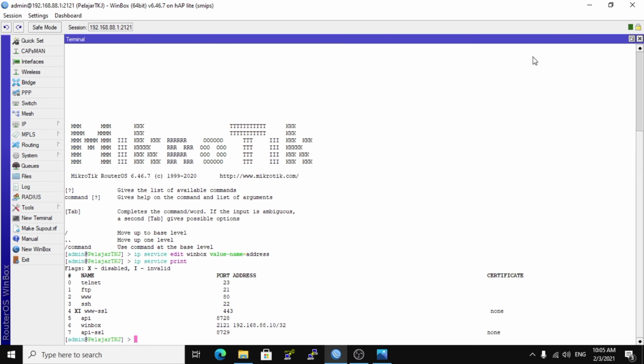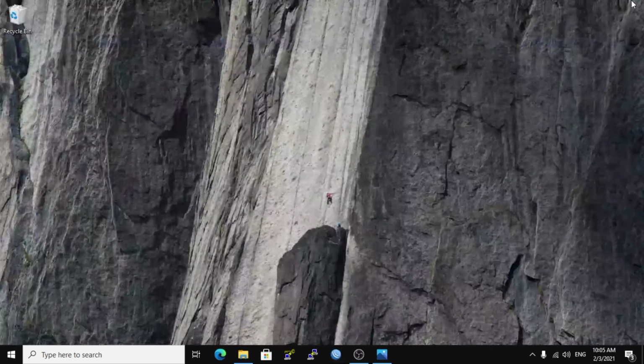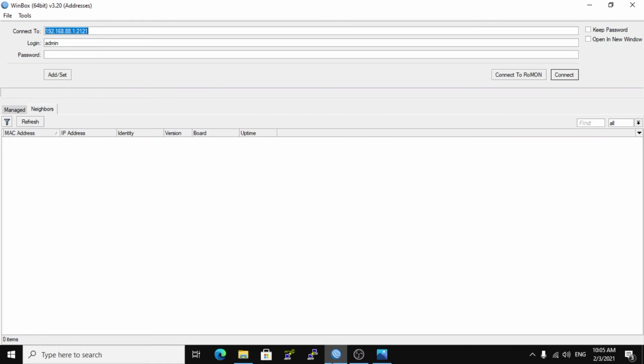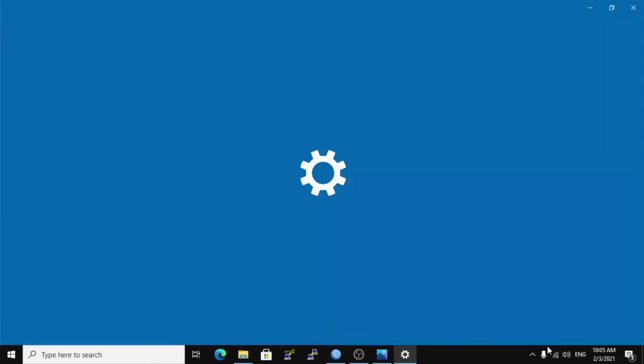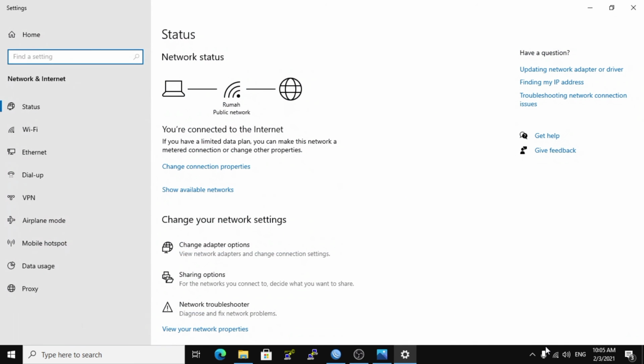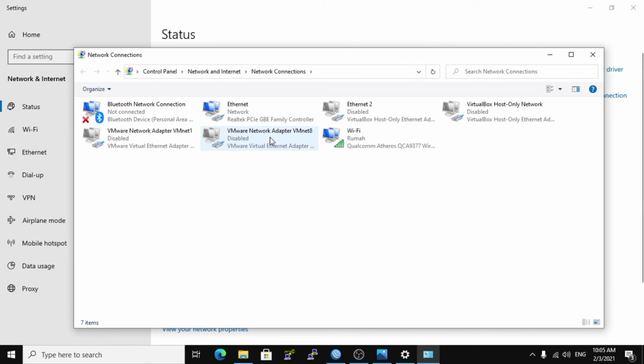Then open Winbox to log in and try to log in. You cannot log in because you do not have that IP address on the computer.